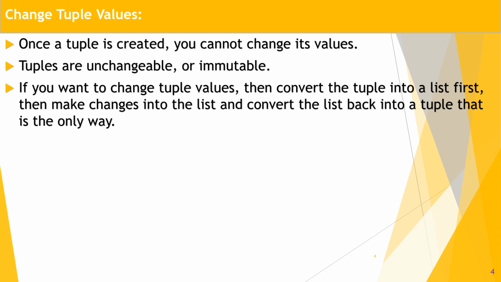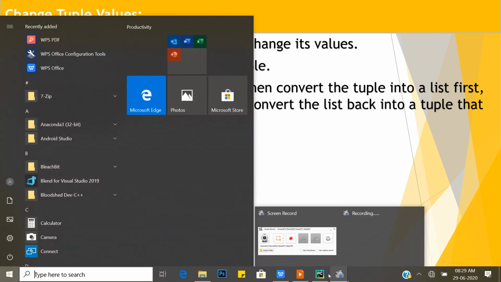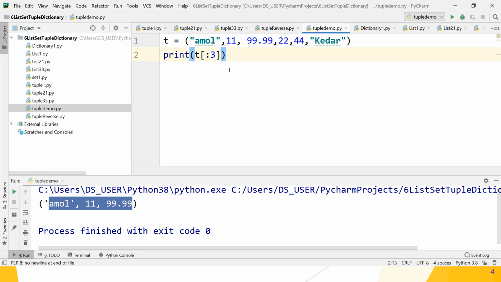Okay, so changing the tuple value. Once a tuple is created, you cannot change its value. Tuples are unchangeable, or immutable. We cannot change the values once it is initialized in a tuple. That is the characteristic property of the tuple collection. If you want to change the tuple values, is there any option? Yes guys, there is an option, but before that let's check whether tuples are really immutable.